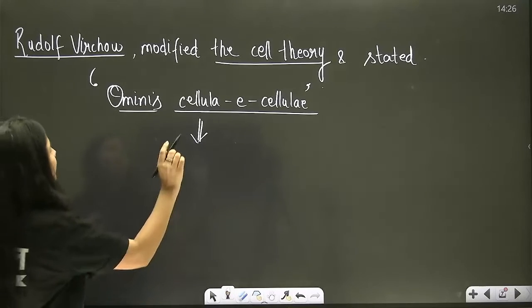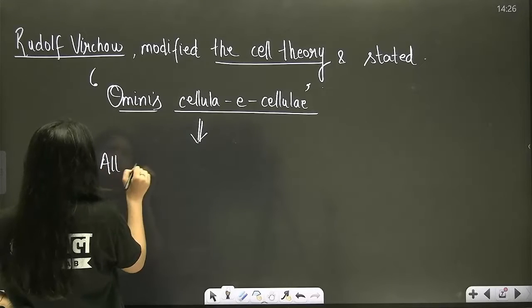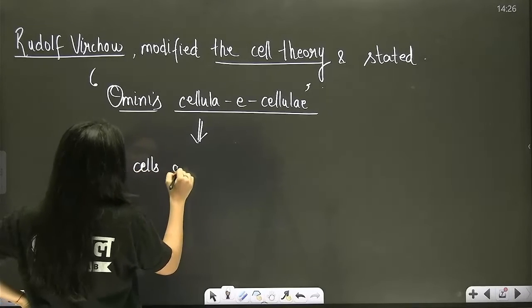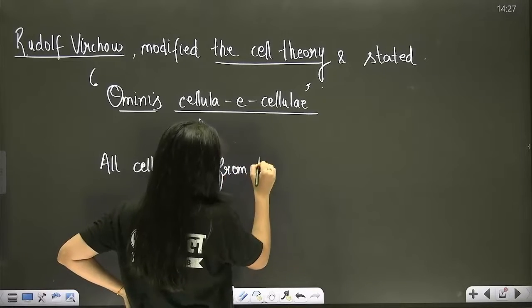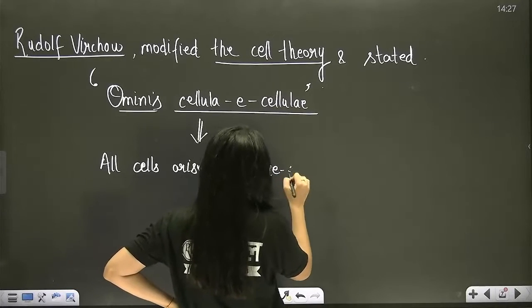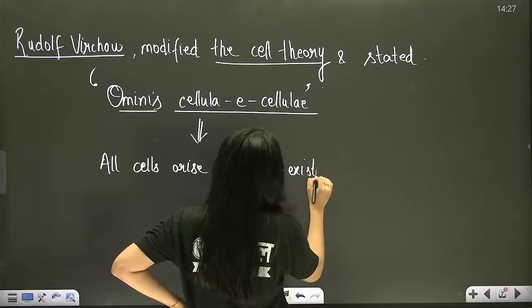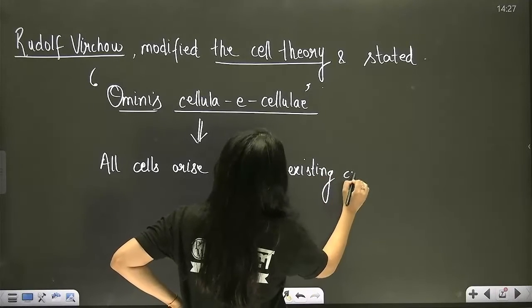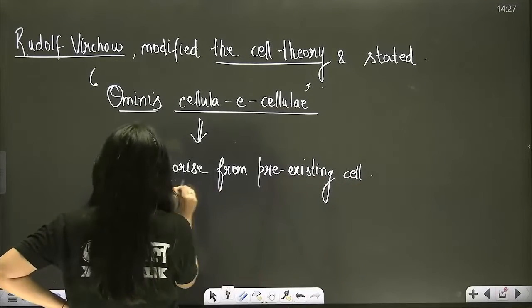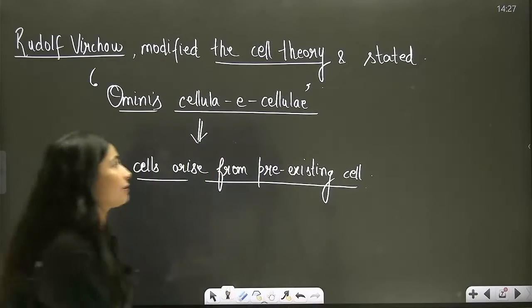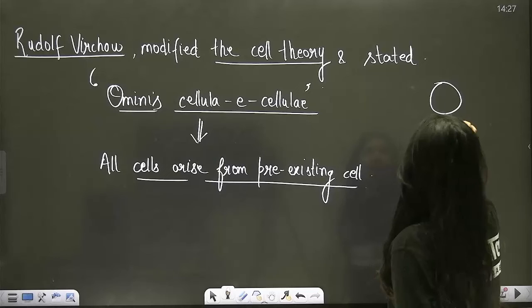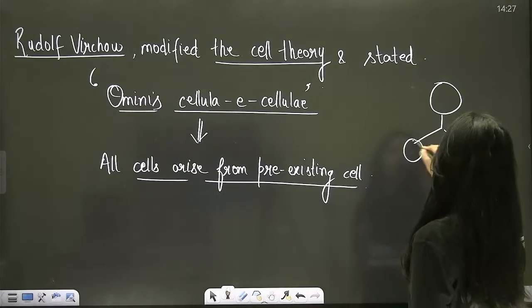The statement simply means that all cells arise from pre-existing cells. That means if this is my parent cell, it is going to divide to produce new daughter cells.